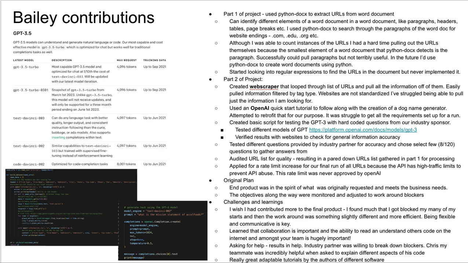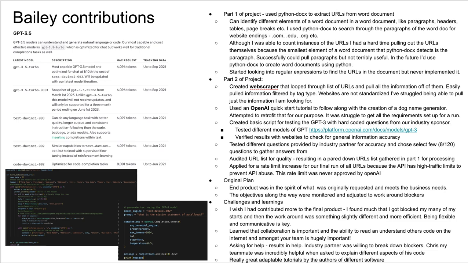Our end product did sort of deviate from our original plan. Our original plan was pretty open-ended, so we were able to monitor and adjust and work tightly with our industry sponsor and our team to work around blockers and come up with a minimum viable product that our industry sponsor was happy with.